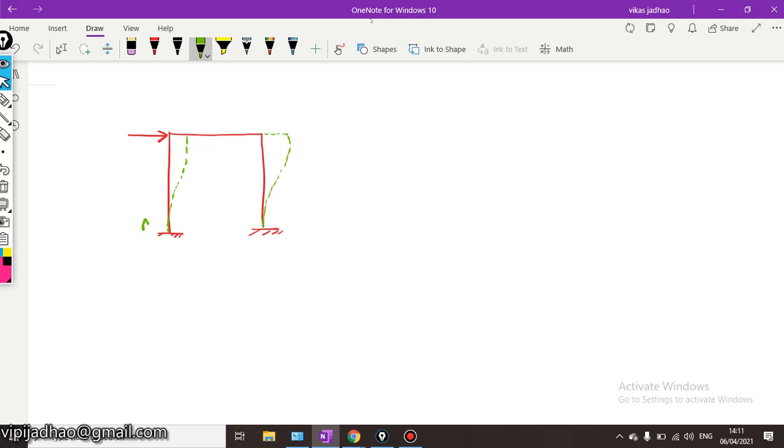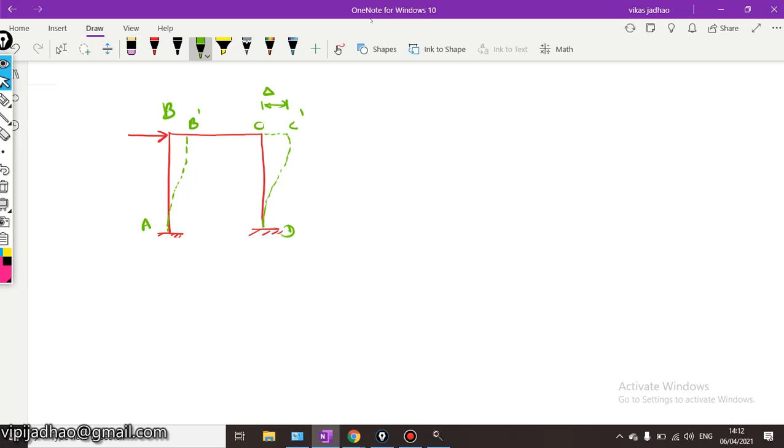Okay, let us consider the frame was ABCD, and the deflected shape may be AB dash C dash D, like this. Why is this deflection occurring? Because some horizontal or lateral load is acting on this particular frame, therefore some deflection delta occurred in this frame. So this type of frame is called a portal frame with side sway.